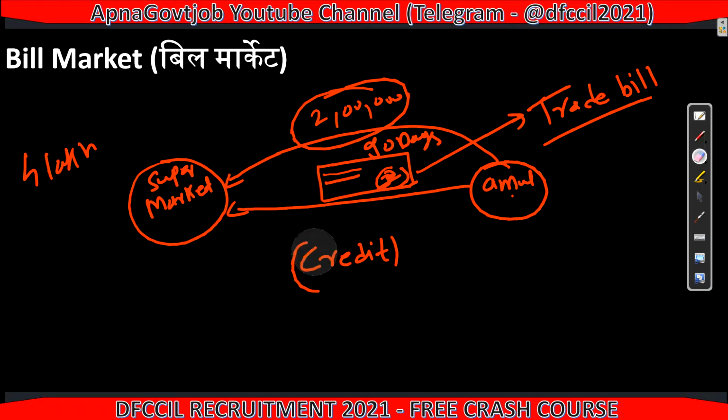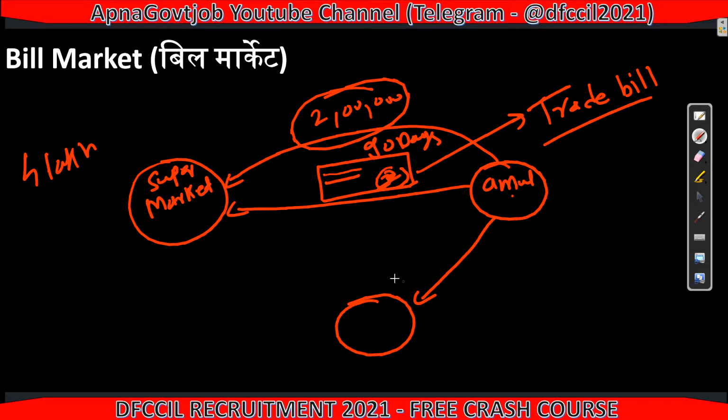But now Amul doesn't have time to wait for 90 days, because obviously, like our supermarket, there are lots of supermarkets tied up with Amul, right? Amul knows that after 90 days it will get its money from the owner of the supermarket, that is 2 lakh rupees. So Amul will go to a bank, any commercial bank, and tell the bank, I have a trade bill with me and I want money immediately now. So I will hand over this trade bill to you. You give me money.